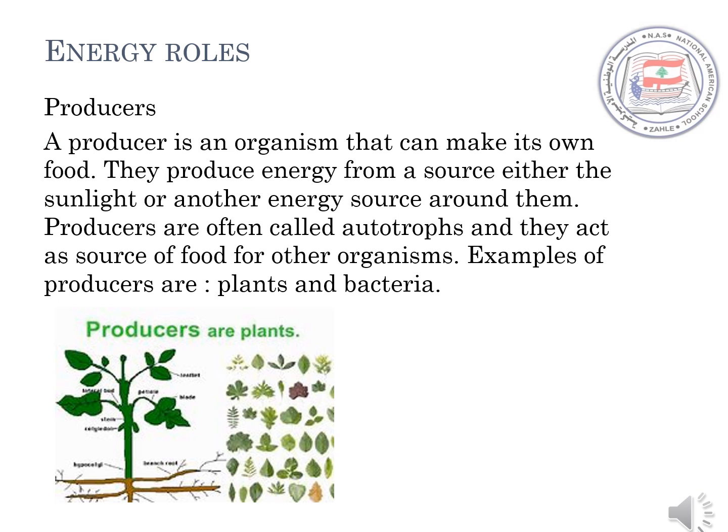The first energy role is filled by producers. A producer is an organism that can make its own food. They produce energy from a source, either the sunlight or another energy source around them. Producers are often called autotrophs. They act as a source of food for other organisms. Examples of producers are plants and bacteria.